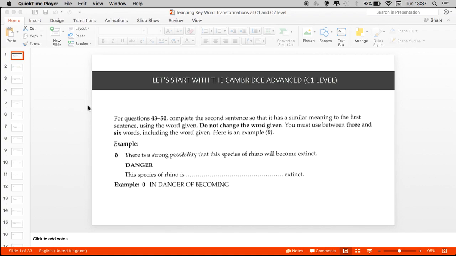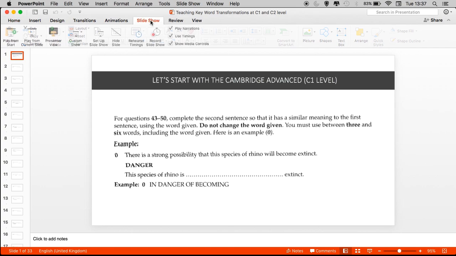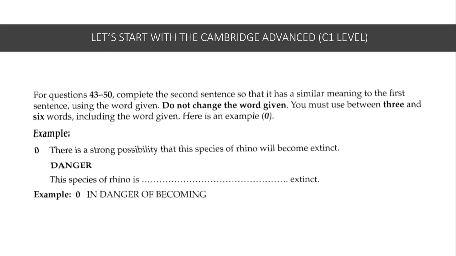Hello, welcome to this tutorial, which is meant to offer some advice as to how to master and improve your competence in dealing with a particular Cambridge exercise entitled Keyword Transformations. Here is the key word, and the whole idea is that you're given a sentence, and then you're given a second sentence in which you are meant to use the keyword.